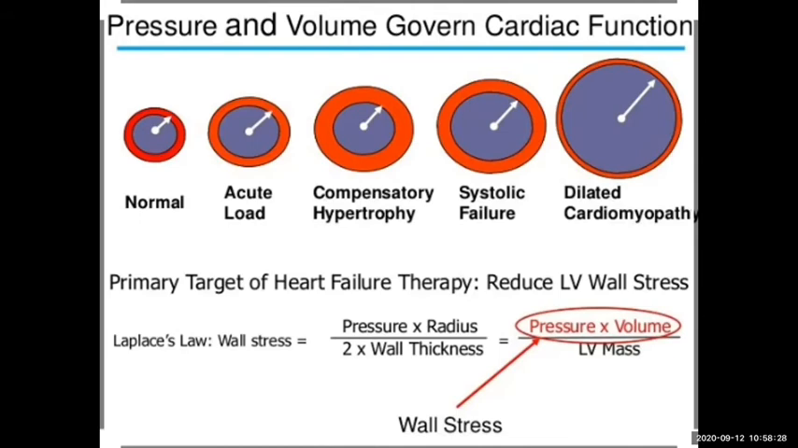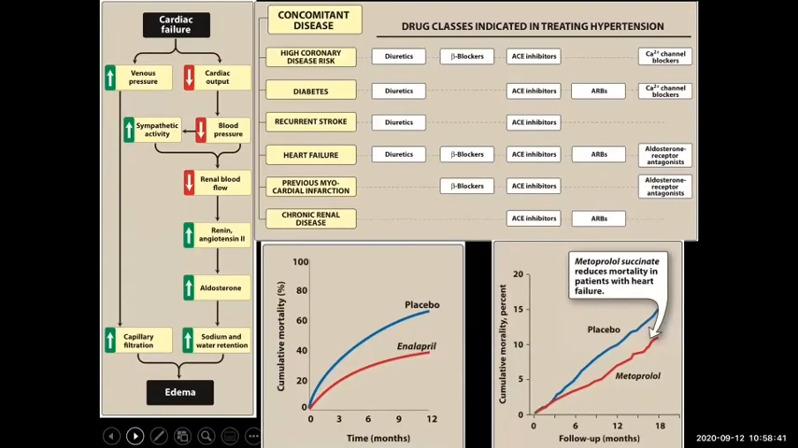So why did the heart stop pumping? Because it has already undergone some remodeling and it is unable to undergo any more remodeling, and it is unable to compensate the blood supply. So in that case, certain drugs can be administered.